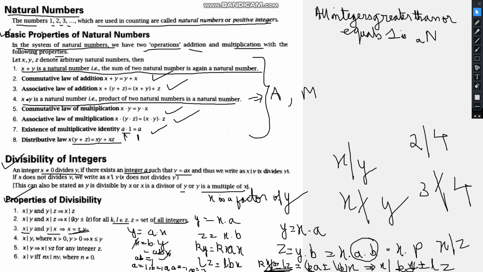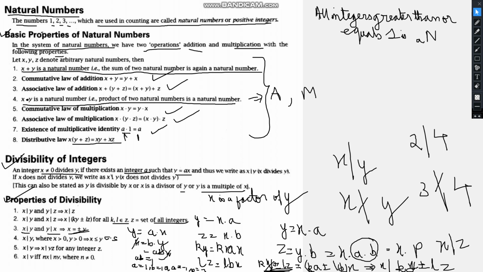Now the next property is: x is a factor of y, where x is greater than 0 and y is greater than 0. This implies x is less than or equal to y. This is just common sense. Something is a factor of the other thing, so that factor must always be less than or equal to that number. This is common sense.